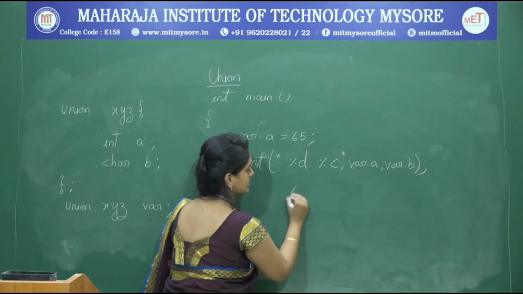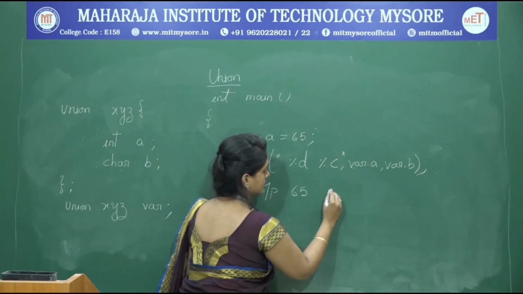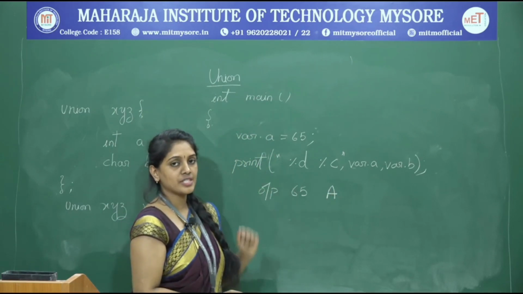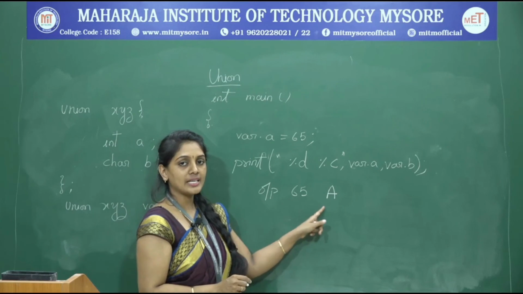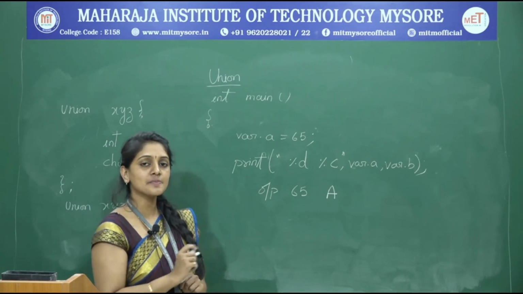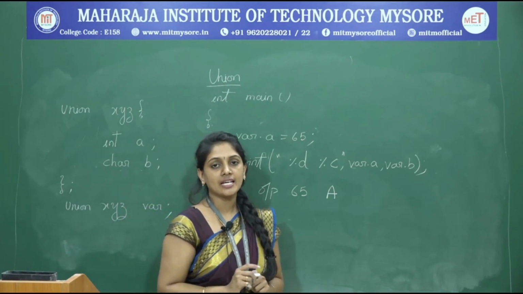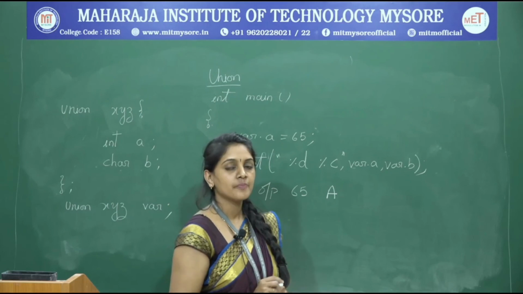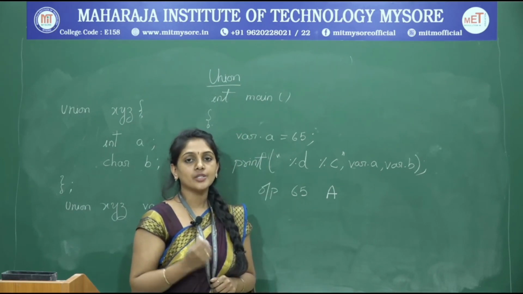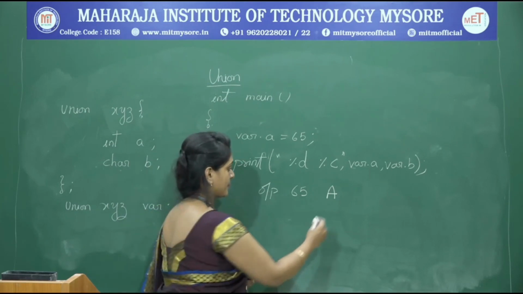Output comes something like this. 65 is fine, which we have initialized, but A is the output which we are getting. How is this possible? This is because union members share the memory, unlike structure members, where structure members get allocated different memory, whereas union members will always share the common memory.